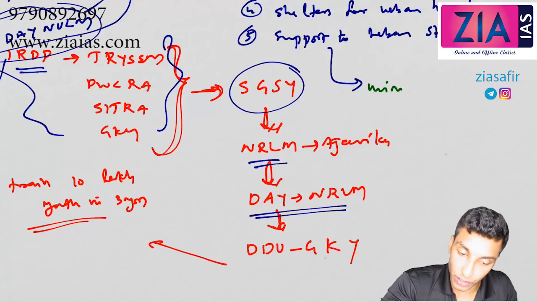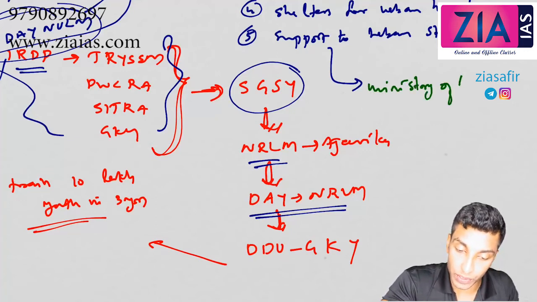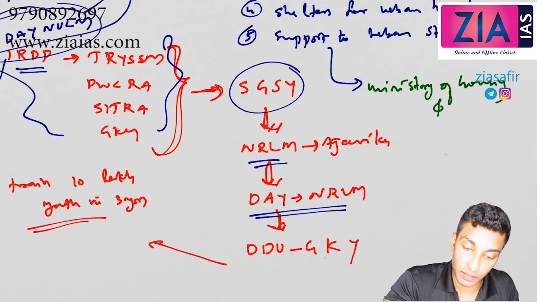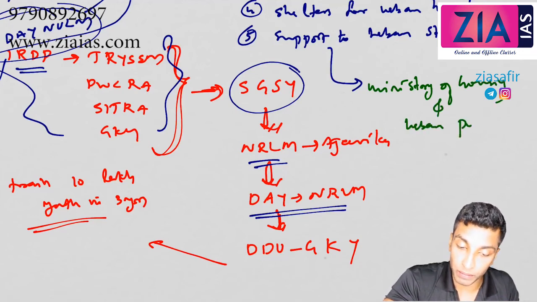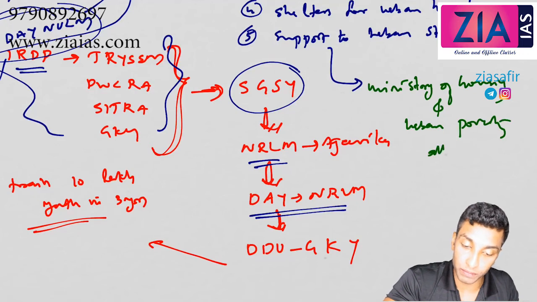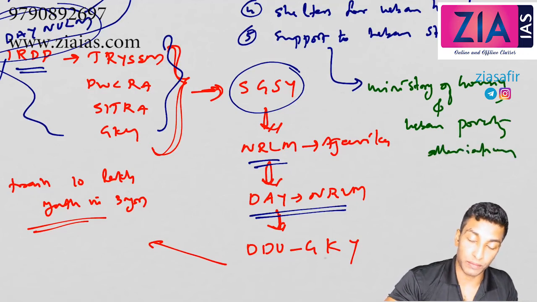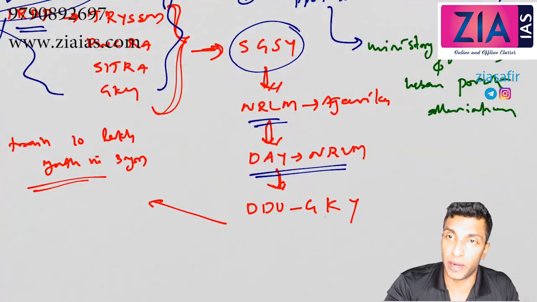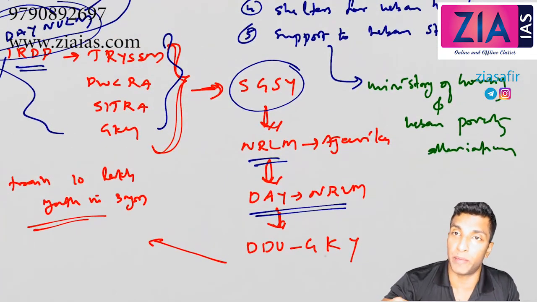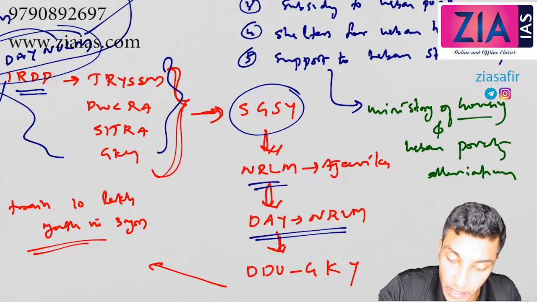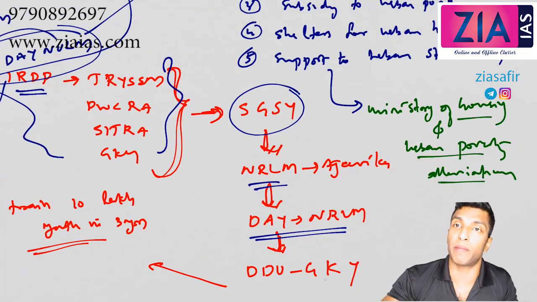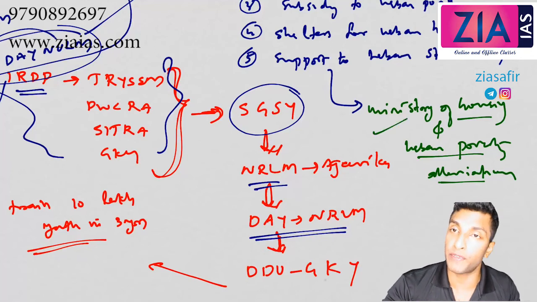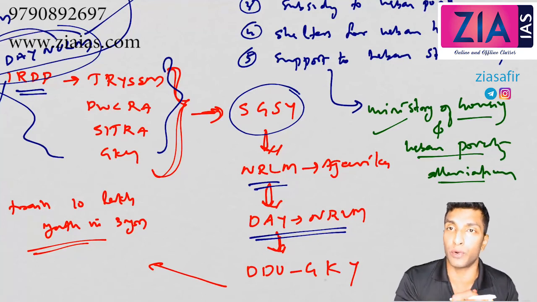So this rural component is under which ministry? Ministry of Rural Development. The urban component is not under the Ministry of Urban Development, but the Ministry of Housing and Urban Poverty Alleviation. The Ministry of Urban Development is different. In the rural section, it is under rural development.